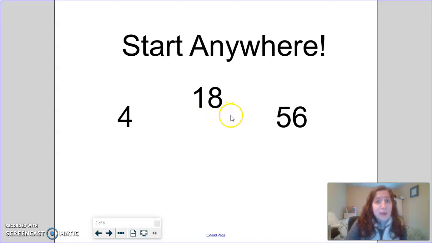If I was going to start at the number 18, I first have to think, what number comes right after 18? Did you get the number 19? Good job, 19 comes right after 18. So if I was going to count from 18, it would sound like this. 18, 19, 20, 21, 22, 23, 24, 25, 26, and so on.